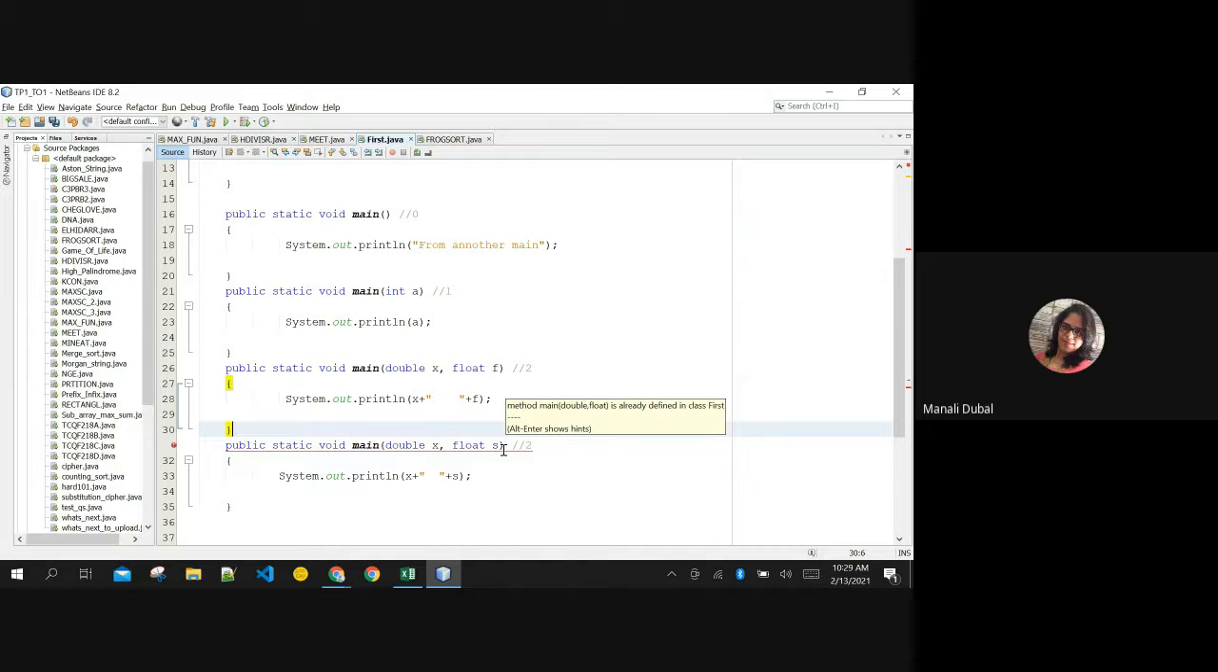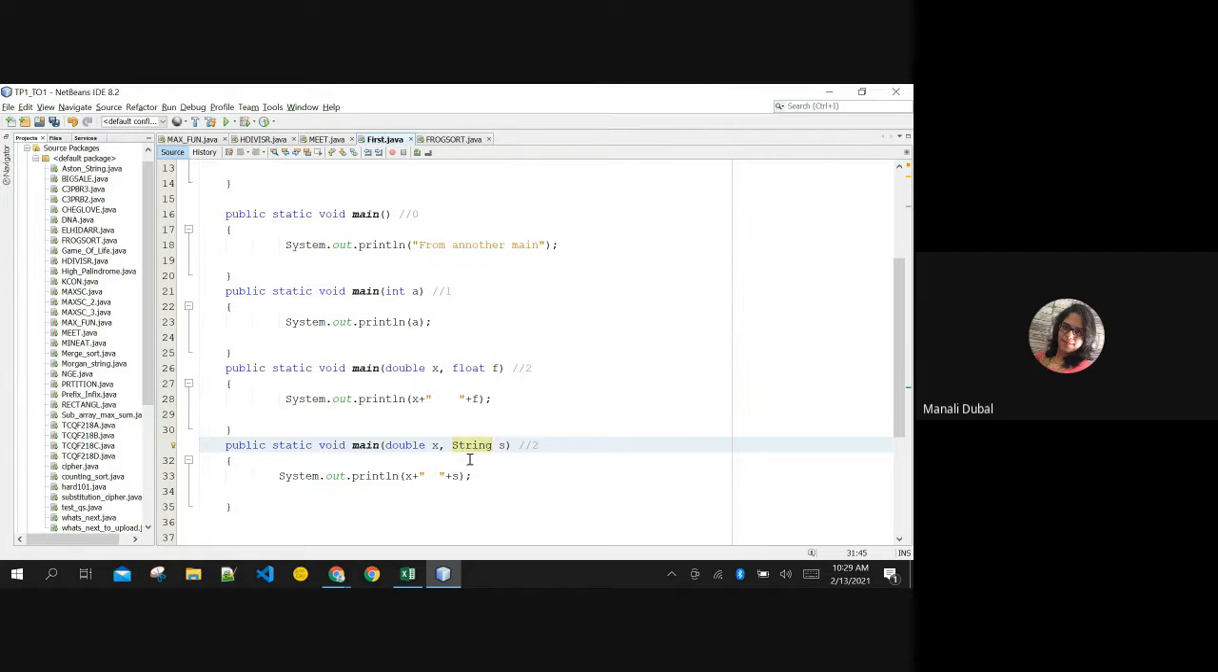See, method double comma float is already declared. Double float is already there. You cannot redeclare the same function, right? This is Dhruvin Vekarya roll number 2. Again, same Dhruvin Vekarya roll number 2, which is not possible for the compiler, right? You need to vary something over here.